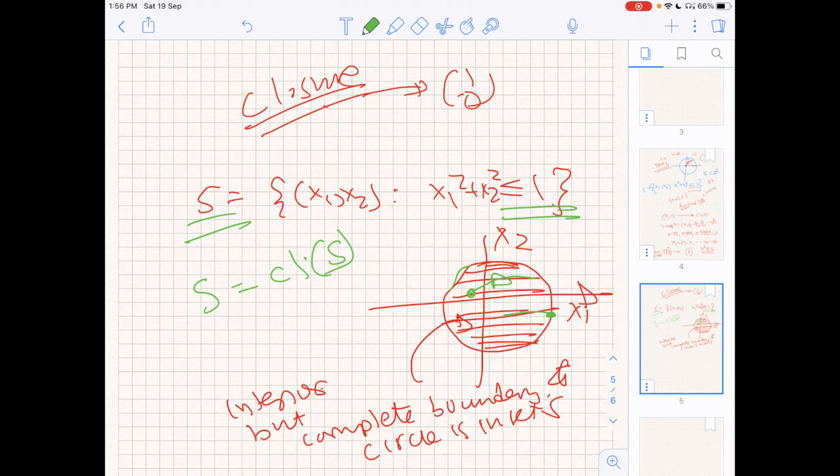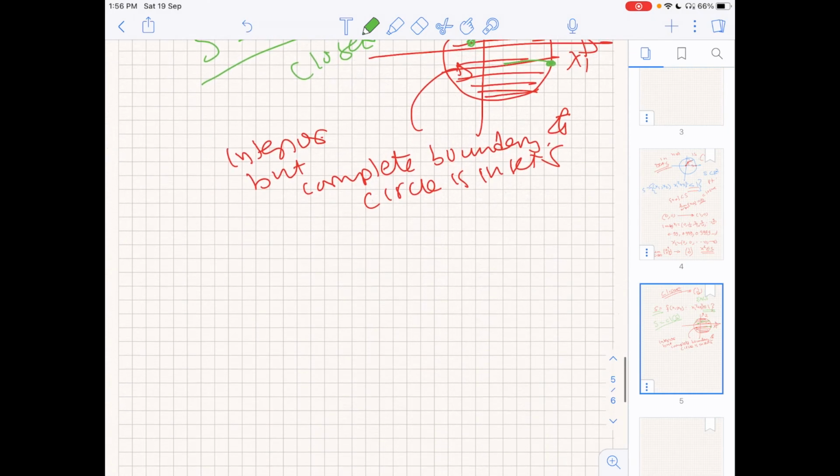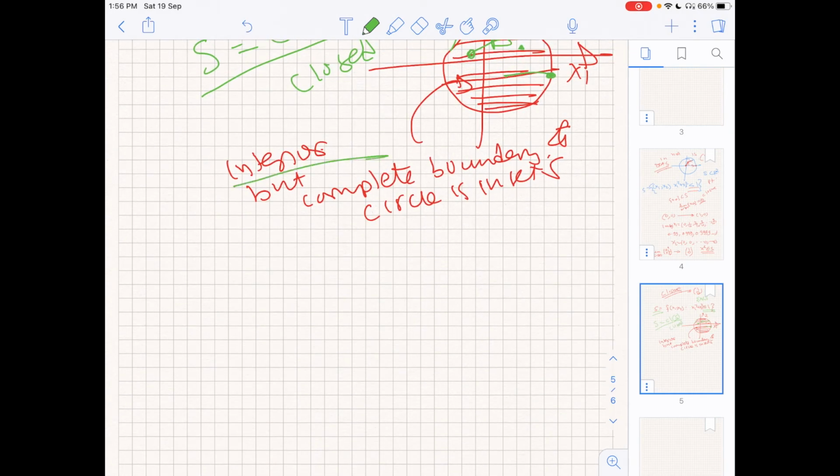The closure is the set created out of all the convergent sequences from the set S, and the sequence could converge either at a point inside or at the boundary, it doesn't matter. So since the boundary is also included here, S is equal to its closure and this becomes a closed set. Simply put, a closed set is made up of all the interior and the complete boundary points.